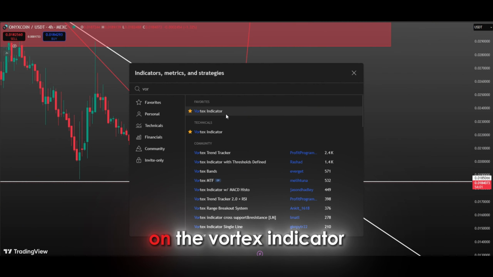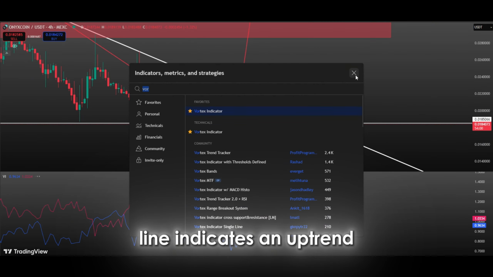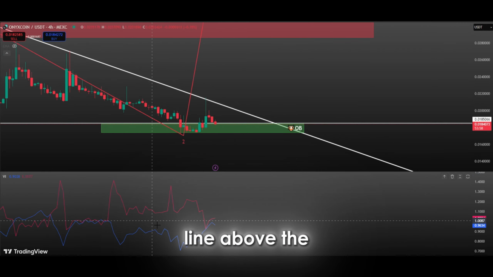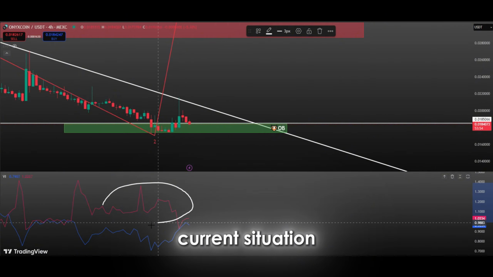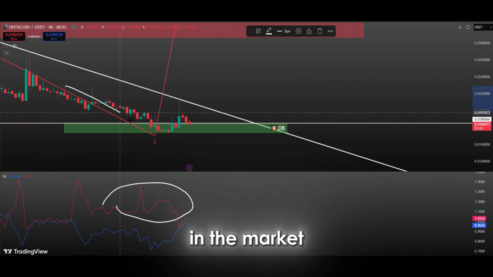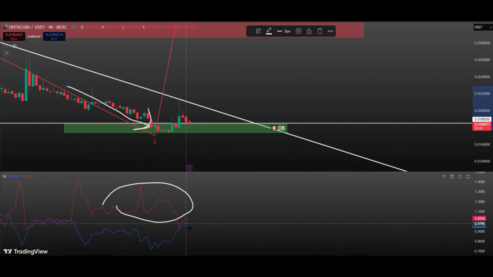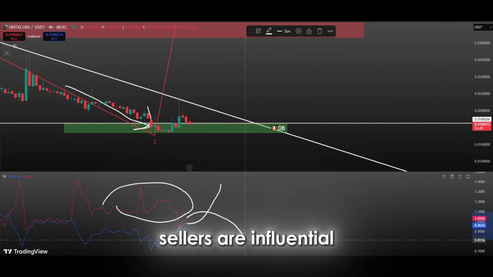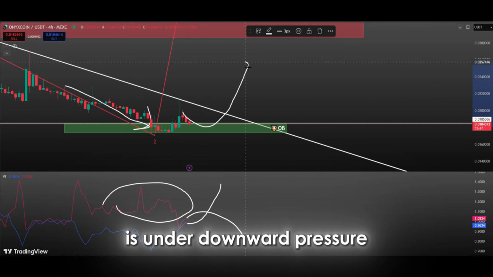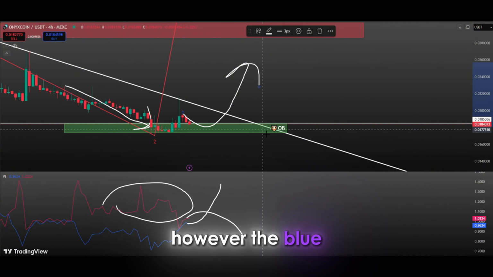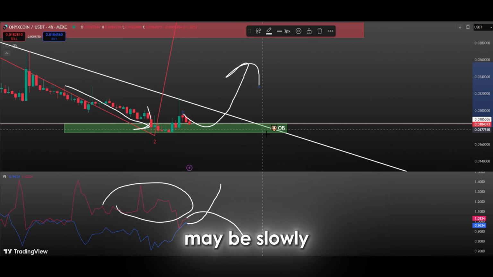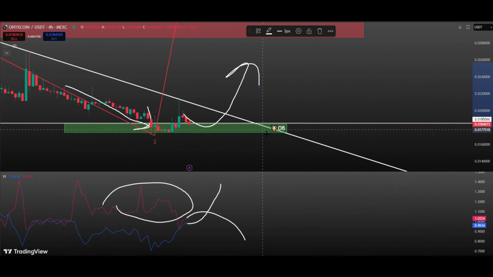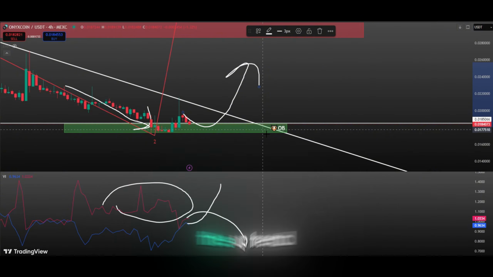On the Vortex indicator, a blue line above the red line indicates an uptrend, while a red line above the blue line indicates bearish pressure. Looking at the current situation, there is still a bearish bias in the market as the red line is on the upper side. This shows that sellers are influential in the market and the price is under downward pressure. However, the blue line has also started to move upwards and is trying to move to the upper side. This could signal that the market may be slowly signaling a turnaround. When blue crosses to the upper side, the uptrend has started.